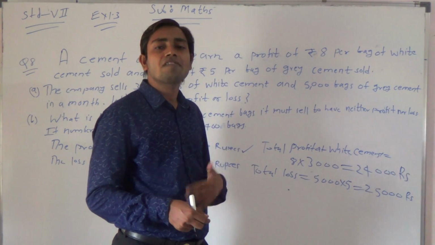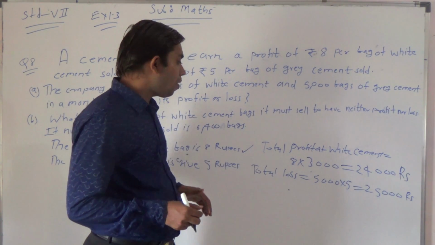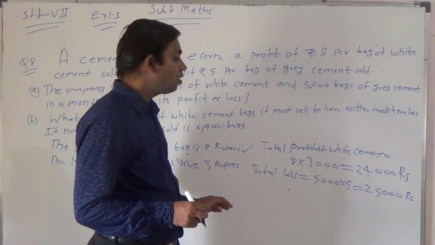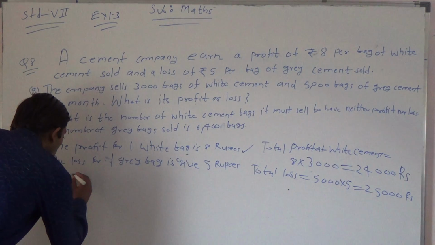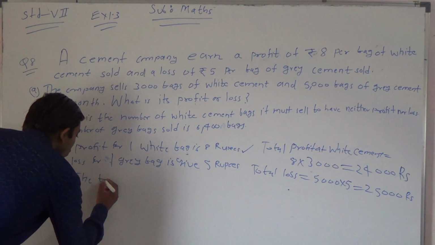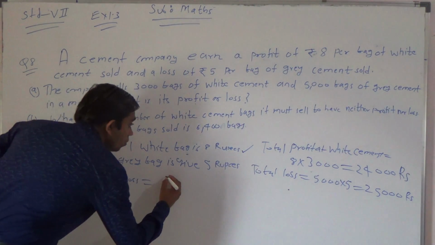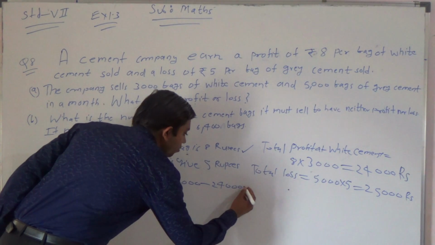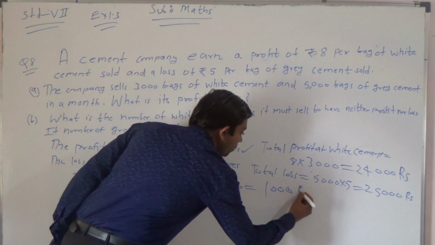But what amount he is getting as loss, we have to find out, and for that we have to use the formula: total loss is equal to loss minus profit. So the total loss is equal to 25,000 minus 24,000, my dear students. What is coming out? 1,000 rupees.